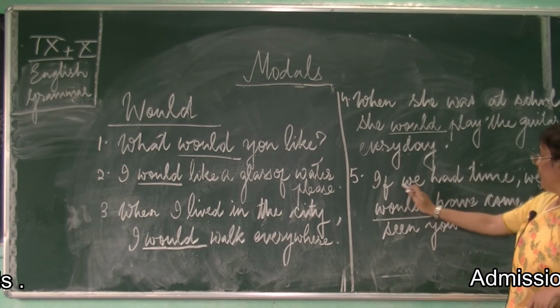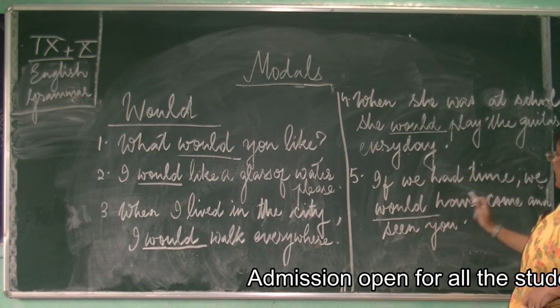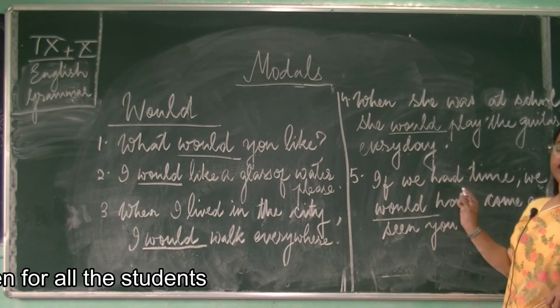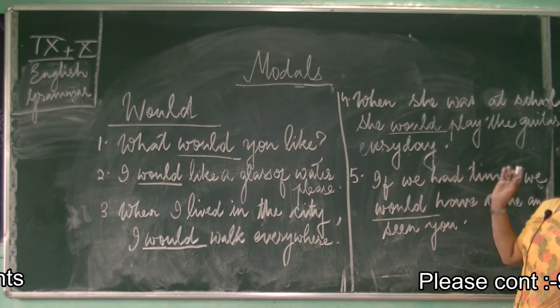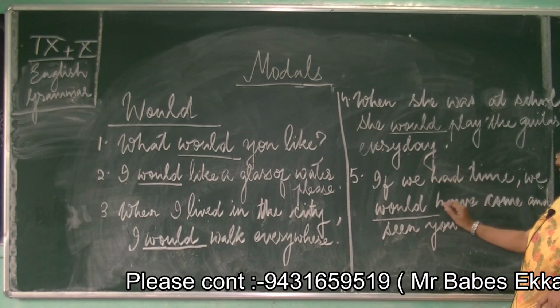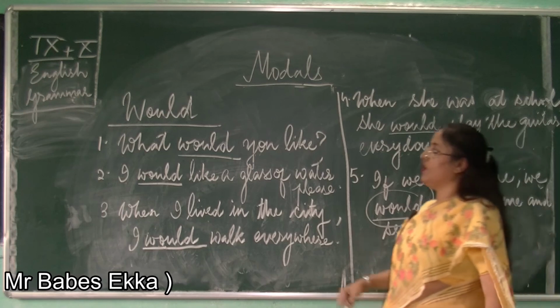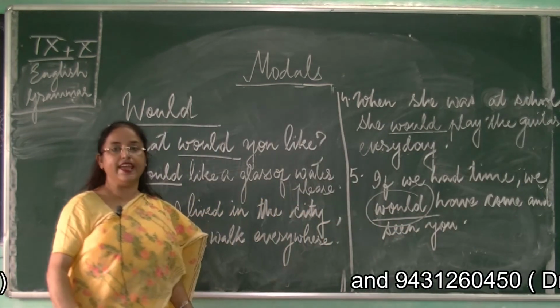Next is, if we had time, we would have come and seen you. See children, for conditional 2 and conditional 3 sentences, we use the modal would. Okay, so these are the uses of would. Let us move to the next modal.